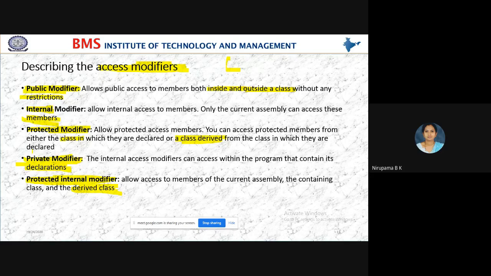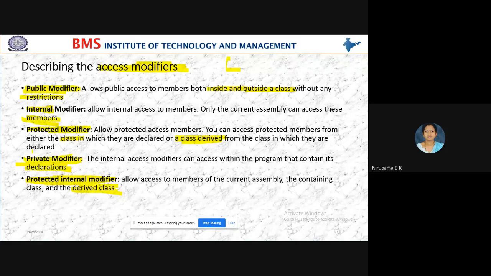The internal modifier allows you to access only within the current assembly, meaning the class in which you have declared that variable as internal. Only in that class will the scope be there. The protected modifier works in the declared class and in the derived class also.